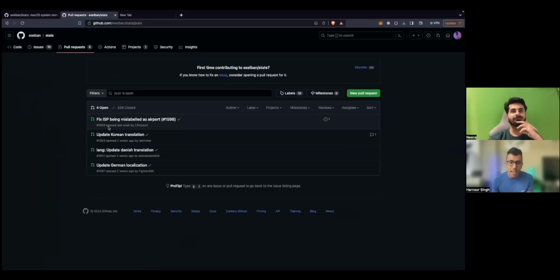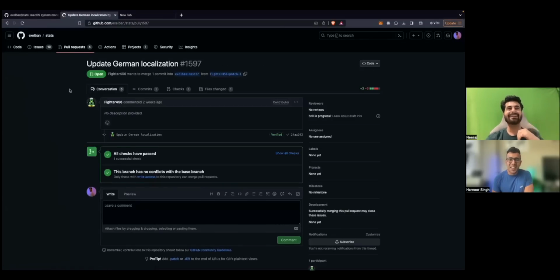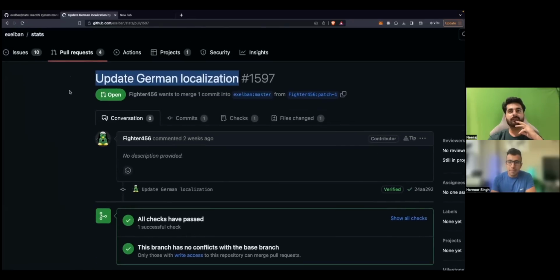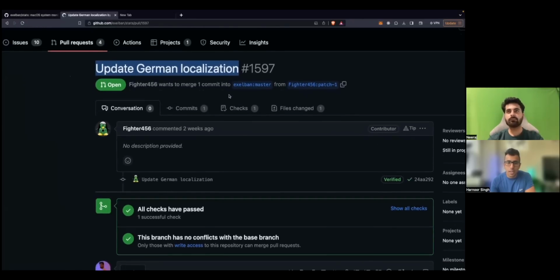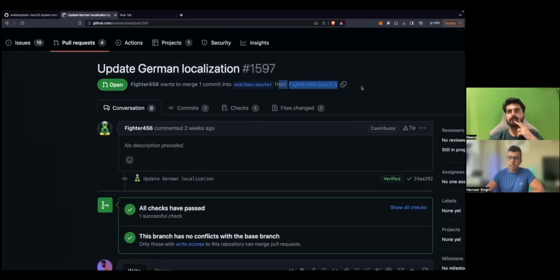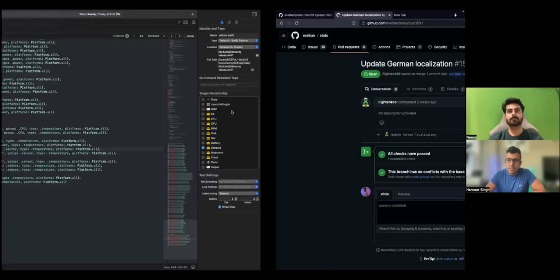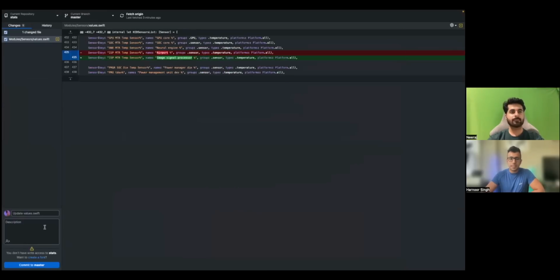So now if you look here, look at the last one below. Yes, so this is the pull request. Basically, if you look, he named it, if you zoom in, based on his ID and then colon then patch one. So I think the best name could be your username then colon then issue ID. So let's say your GitHub username is Neeraj. That should be the best practice, I think.